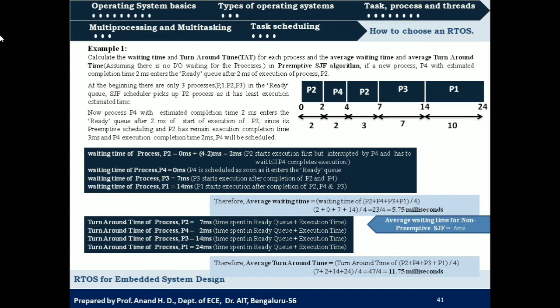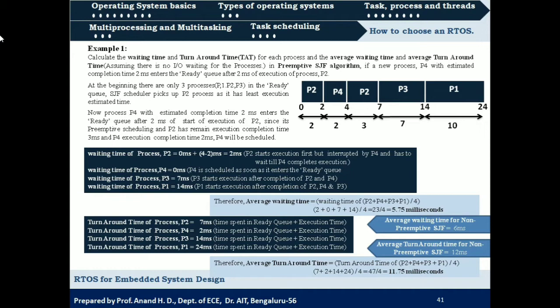So the average waiting time compared to non-preemptive scheduling is reduced, which is a good sign, right? Similarly, if we compare average turnaround time for preemptive scheduling and non-preemptive scheduling, here it is 11.75 milliseconds, whereas for non-preemptive it was 12 milliseconds.